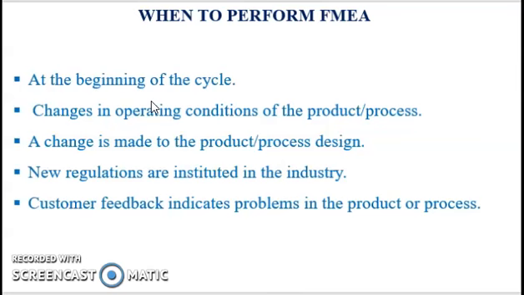That is, when a new product or process is being initiated, at the beginning of the cycle. Changes are made to the operating condition of the product or process. A change is made to the product or process design. The product and process are interrelated. When the product design is changed, the process is impacted and vice versa. When new regulations are instituted in the industries, or when customer feedback indicates problems in the product or process.